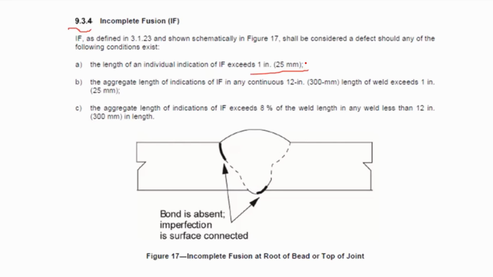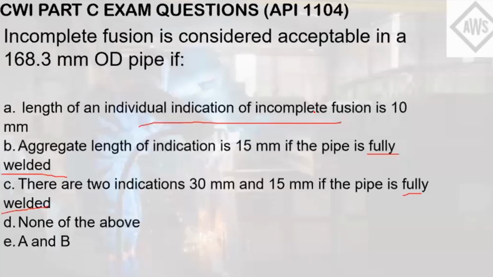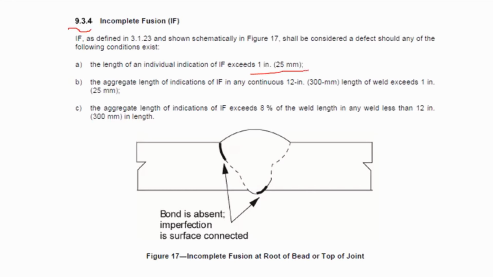For letter B, the aggregate length is 15 mm if the pipe is fully welded. So the 15 mm definitely didn't exceed the criteria in letter A. And since the pipe is 168.3 mm outside diameter, it qualifies with this one: for any continuous 300 mm length of weld, it exceeds 1 inch or 25 mm.